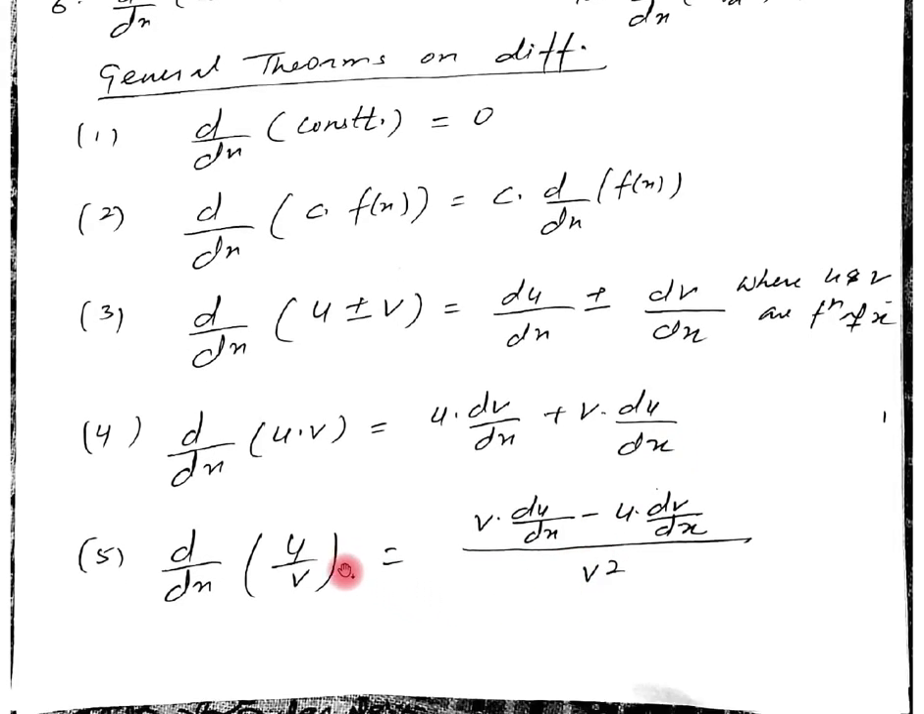Similarly, there is the quotient rule. The derivative of u upon v, when the function is given in the form of a quotient, is equal to v square in the denominator, and in the numerator v as it is, meaning second function as it is, v into du by dx, minus u as it is, derivative dv by dx. Let me explain it again. The derivative of u upon v, this is known as the quotient rule: v square, and v into du by dx minus u into dv by dx.